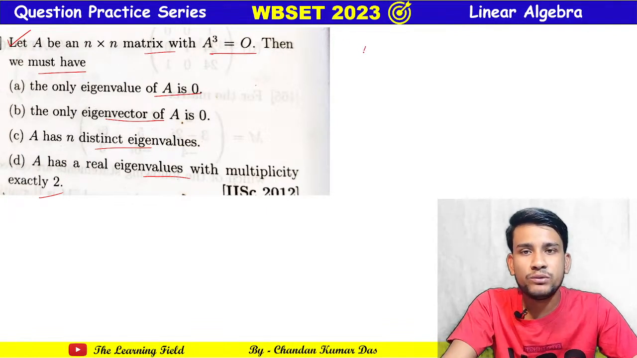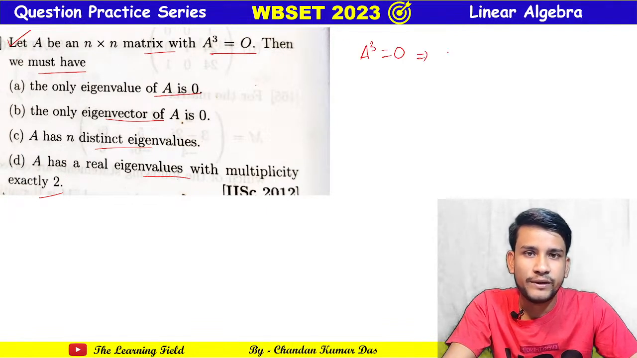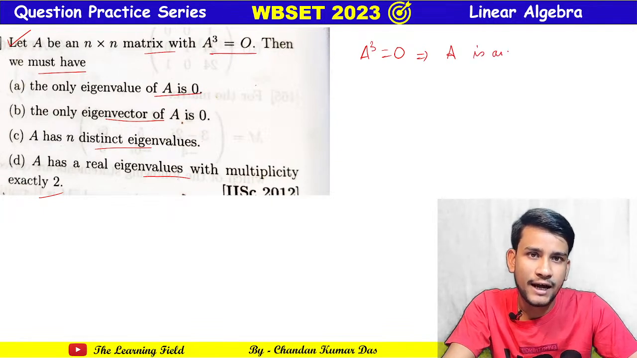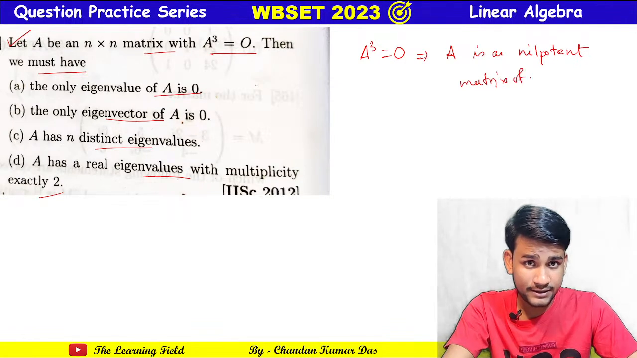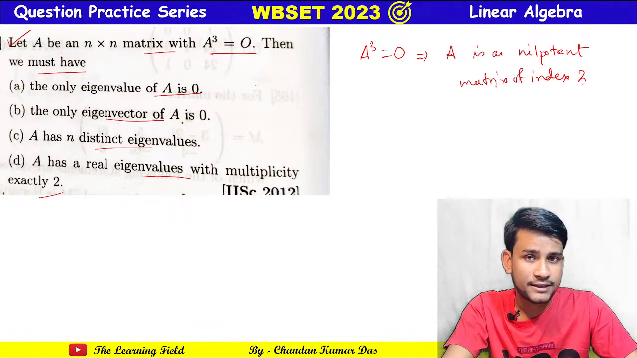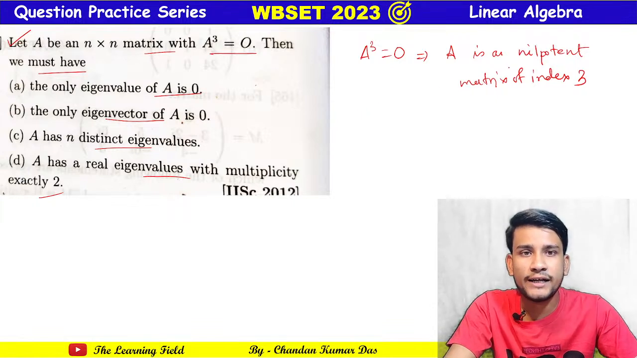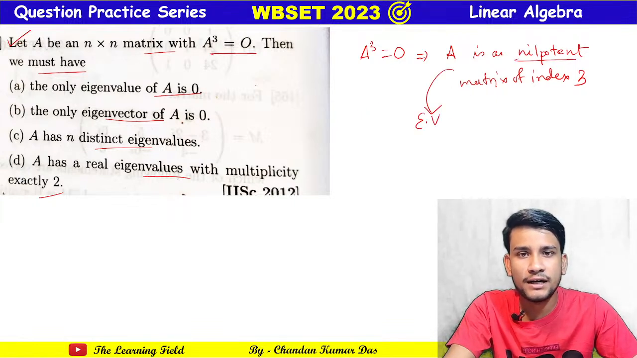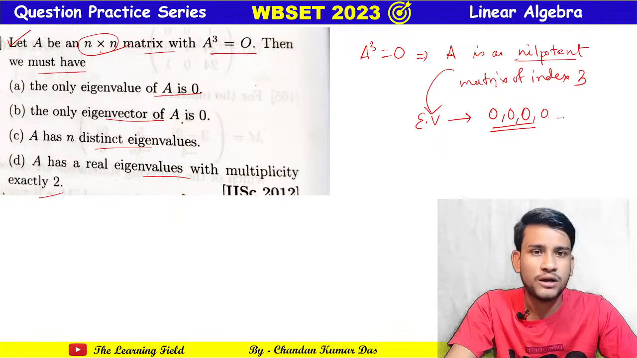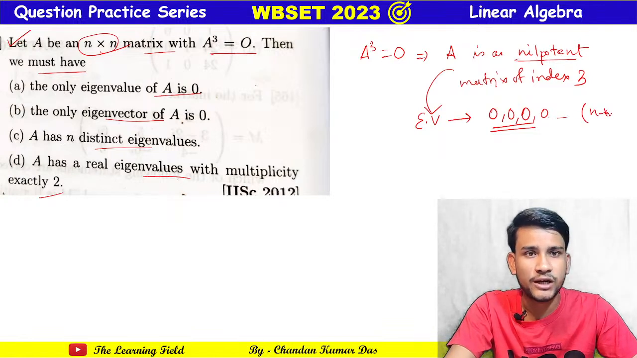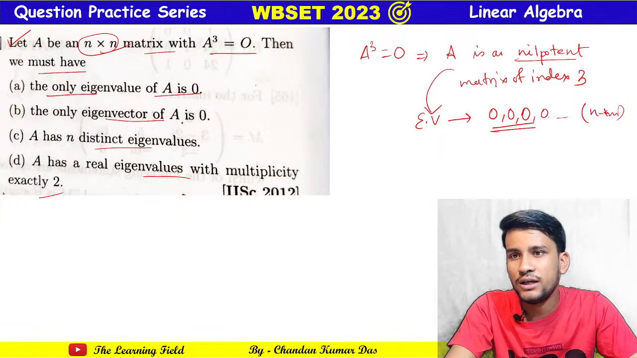Okay, so A cubed is equal to 0. That means clearly we all know that A is a nilpotent matrix, obviously, of index 3 here. And we all know that the eigenvalues of a nilpotent matrix are only 0, and here since the order of A is n, A has n eigenvalues, so the eigenvalues are 0, n times. So option A says that the only eigenvalue of A is 0.